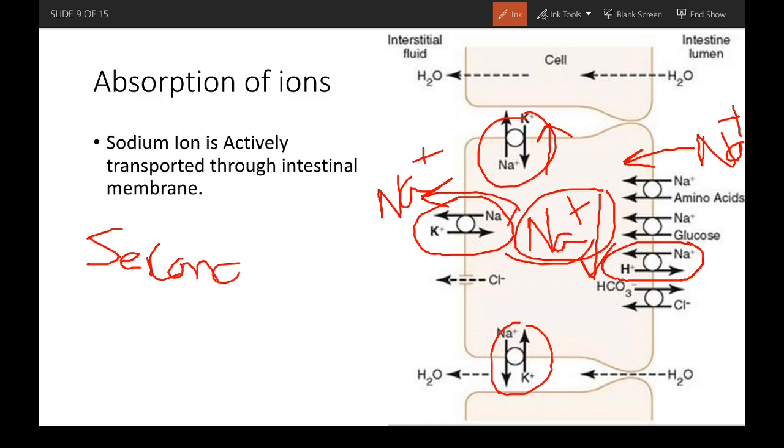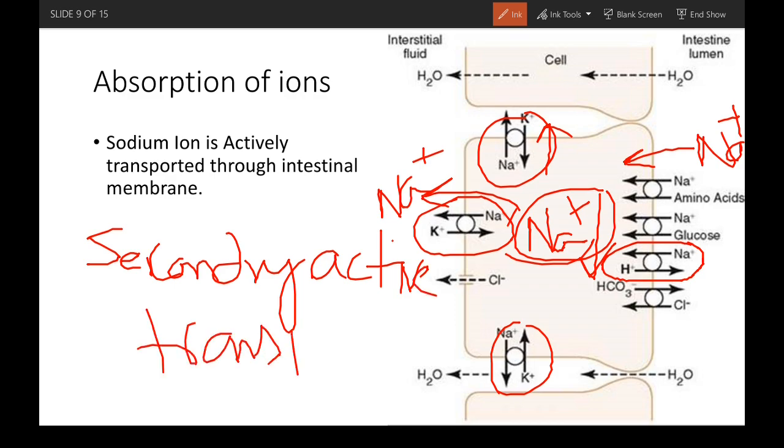So like this, by secondary active transport, sodium is taken inside the cell and hydrogen ion is secreted out.